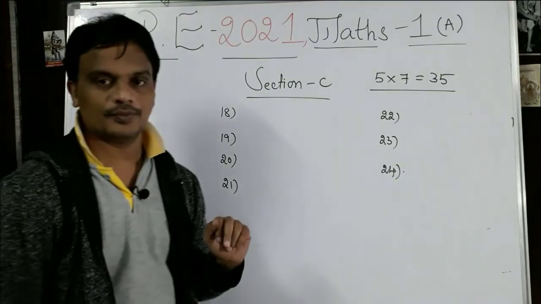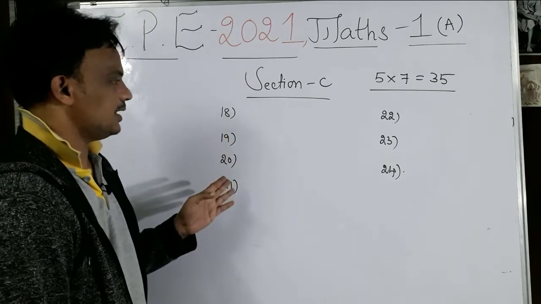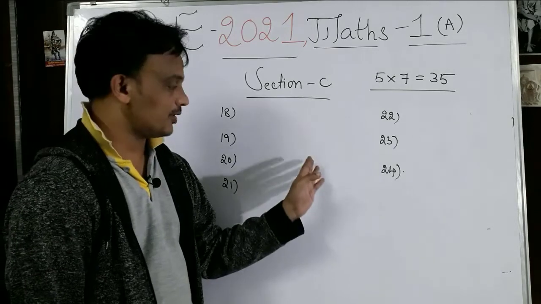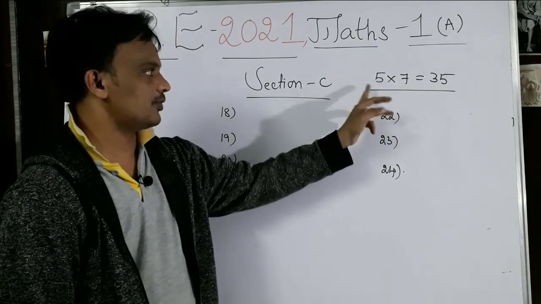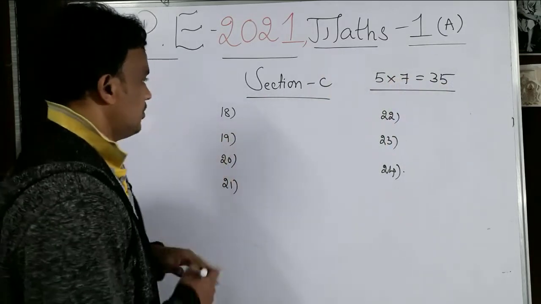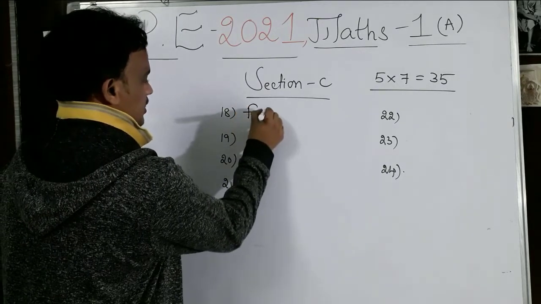Coming to section C, here we are going to get 7 questions. From those 7 questions we are going to select 5 questions, each carrying 7 marks, 5 sevens are 35 marks. From section C, the 18th question is from the functions topic.